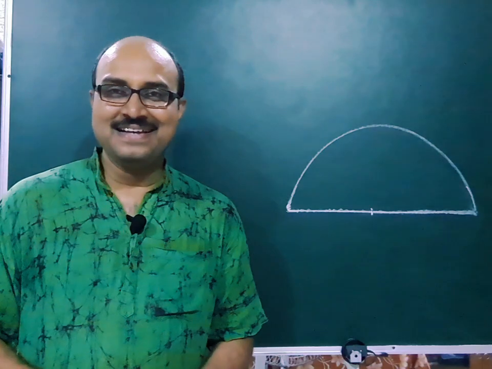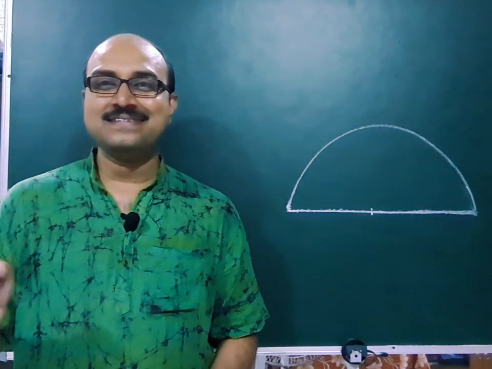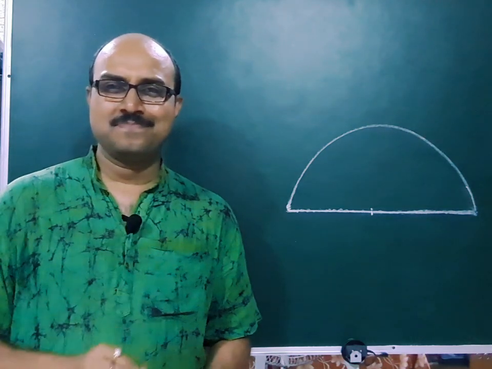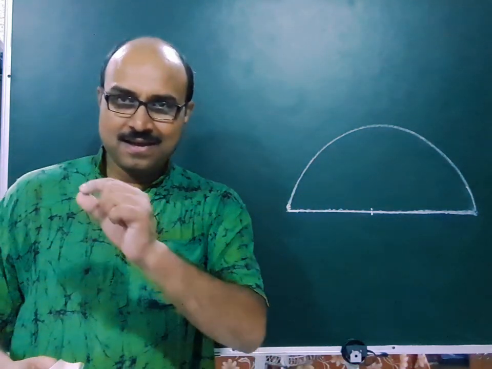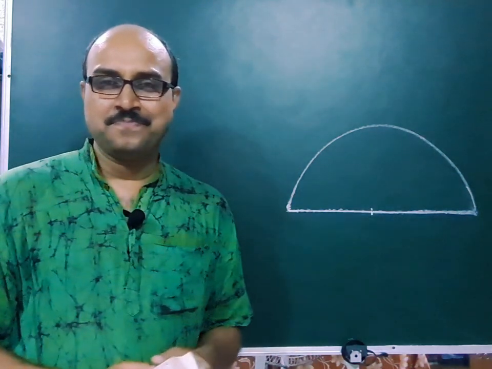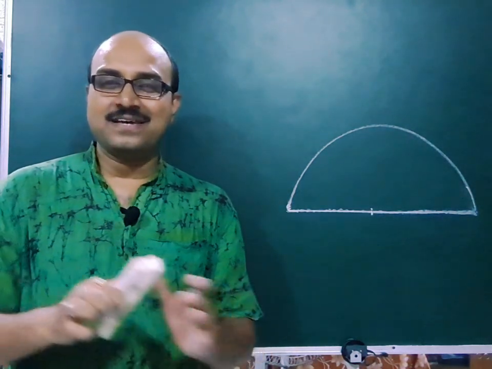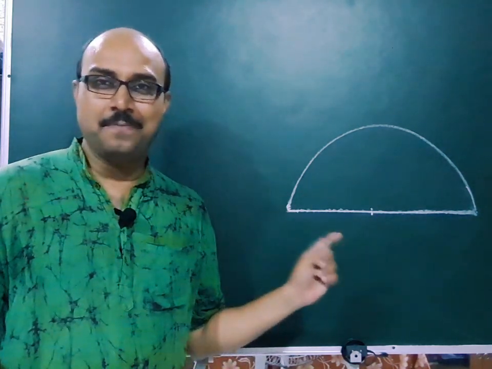Now for the time being, let us keep aside the ordinary observation which we had made. That is, if the number of semicircles tends to infinite within this semicircle, then the semicircles more or less coincide with this straight line. Let us keep that observation aside for the time being. Instead, let us dwell into the mathematical part of it.